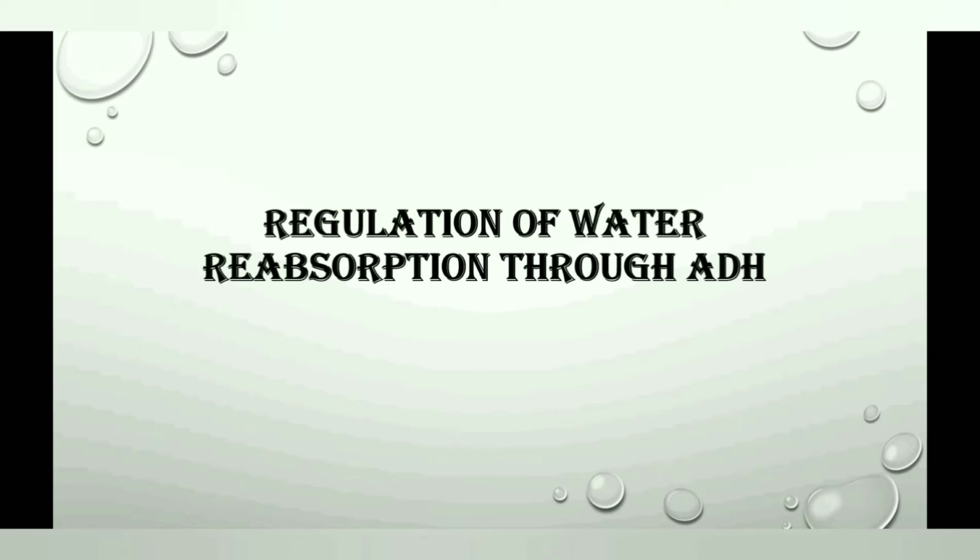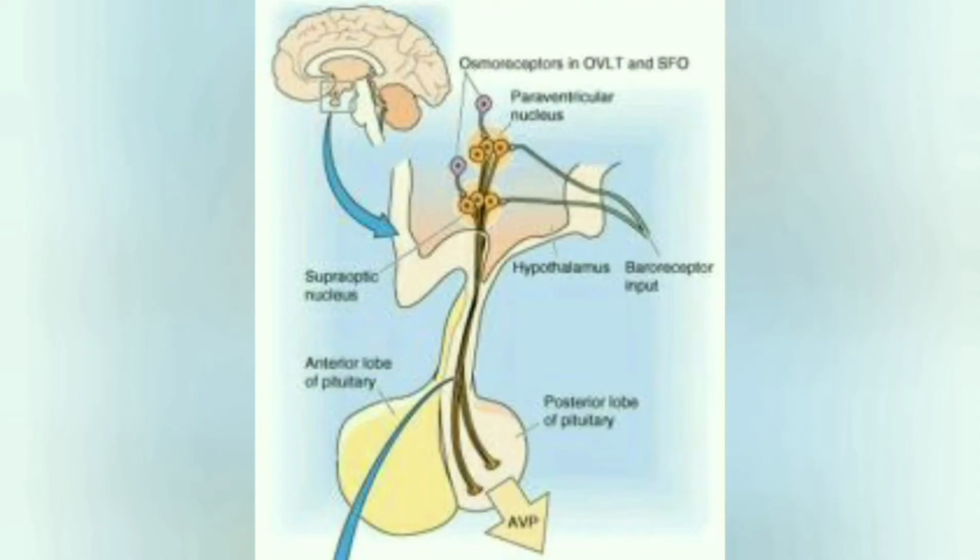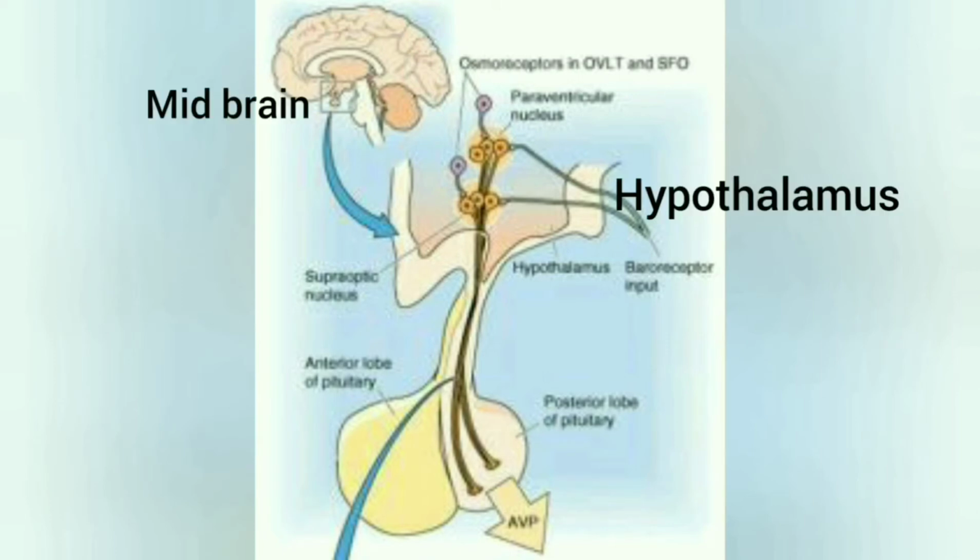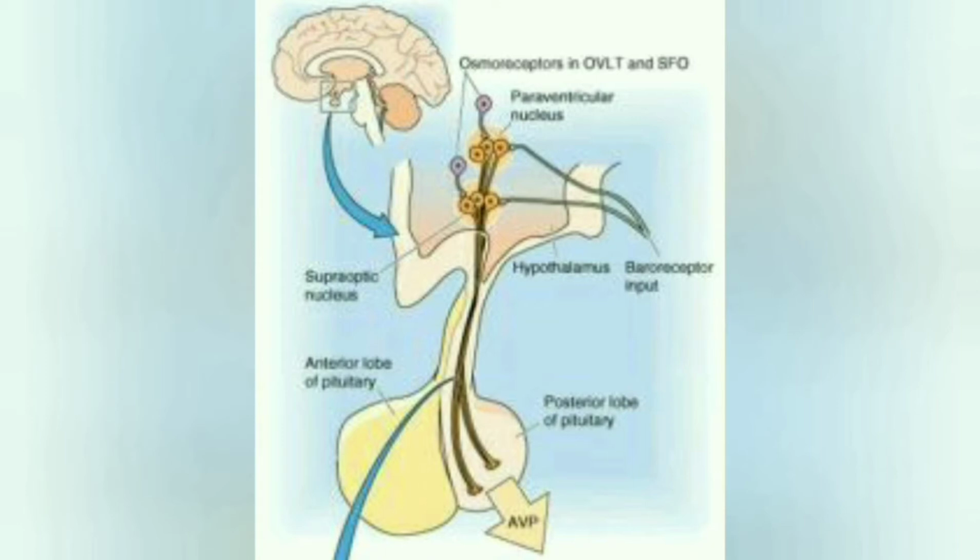We know about hypothalamus. Hypothalamus is present in midbrain. It has special receptors which are called osmoreceptors. Now these osmoreceptors can detect change in osmolarity of blood.